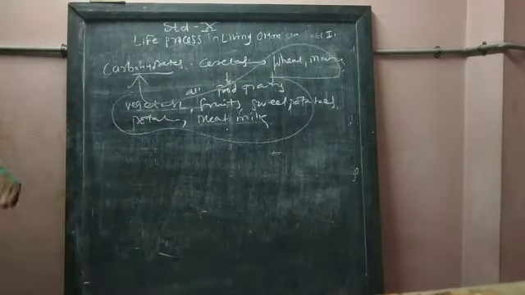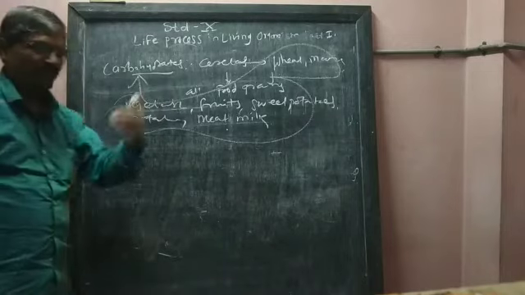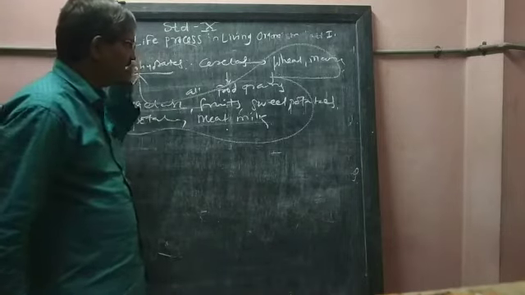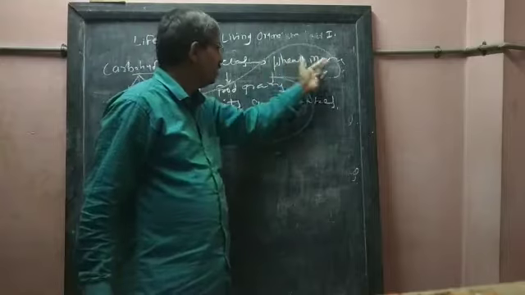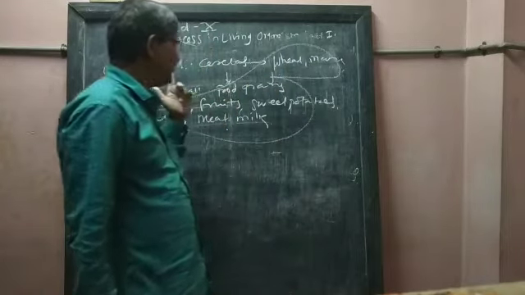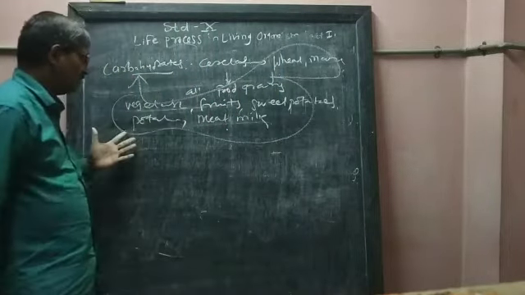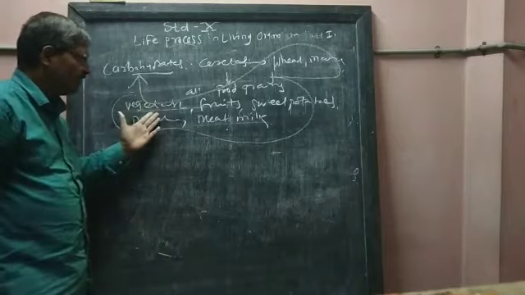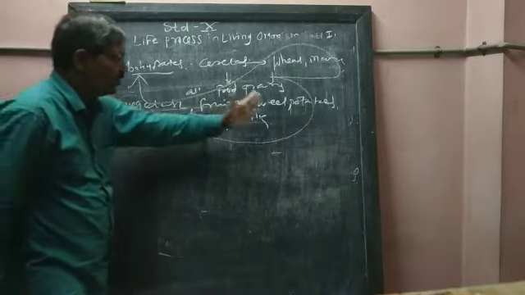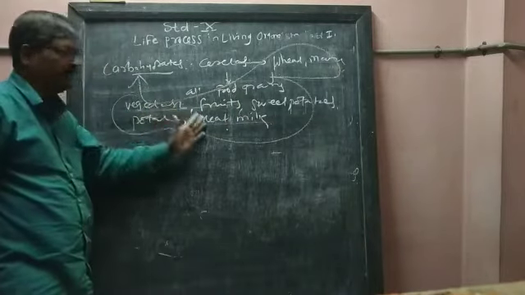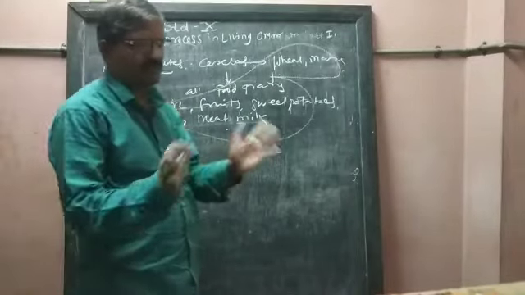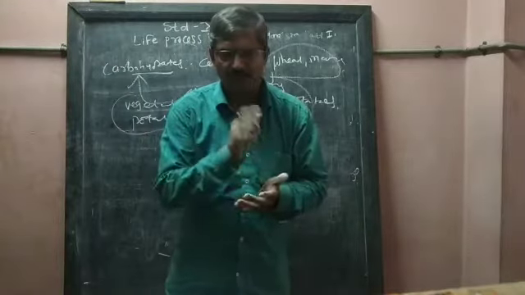Once again, the things which provide us carbohydrates are cereals like wheat, maize, bajra, rice, jawar, different vegetables, different fruits, sweet potatoes, meat and milk.